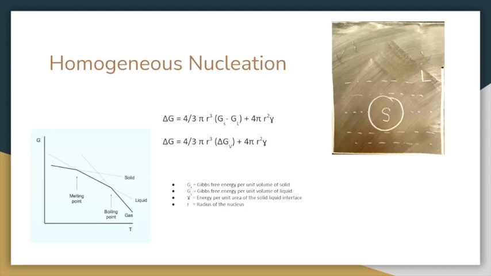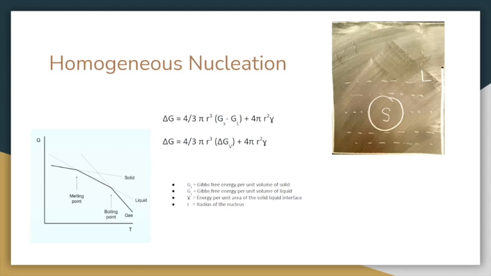Our first term considers the free energy of the sphere, and this change in free energy, delta GV, is the free energy of the solid per unit volume minus the free energy of the liquid per unit volume. If we refer back to our graph, at any temperature before the melting point, we'll see this difference is negative.